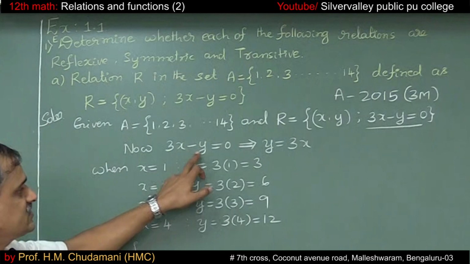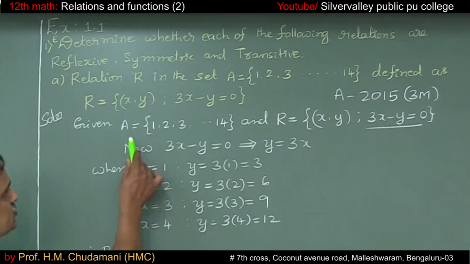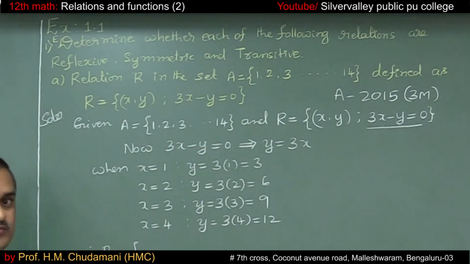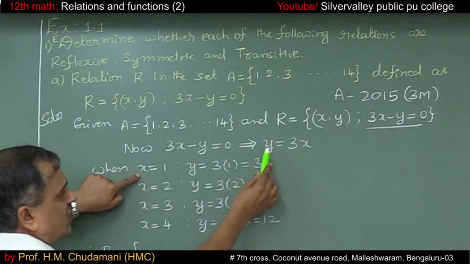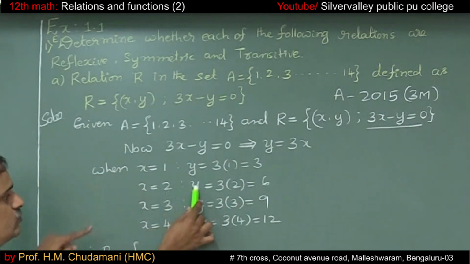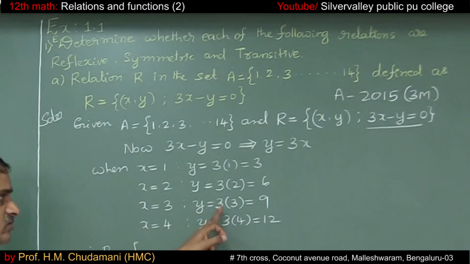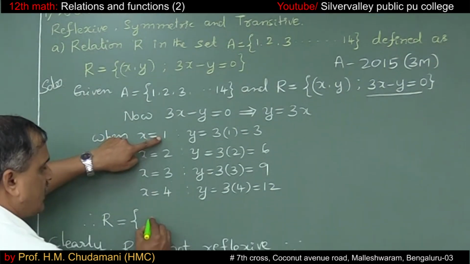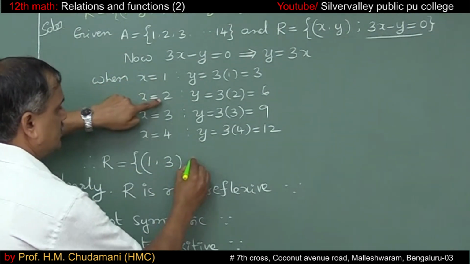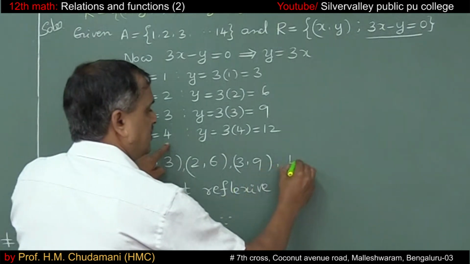So now 3x minus y equals 0. Shift y to the other side. So y is equal to 3x. We can take the x values as 1 to 14. When I select x equal to 1, y equals 3 into 1, which is 3. When I select x equals 2, y equals 3 into 2, 6. If we select x equals 3, y equals 3 into 3, it is 9. If I select x equals 4, y equals 3 into 4, 12. Therefore, the relation is (1, 3), (2, 6), (3, 9), (4, 12).